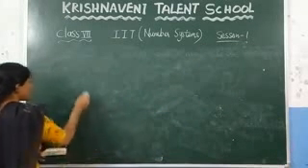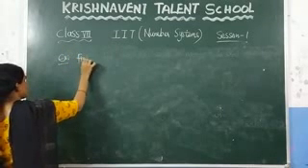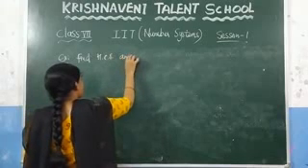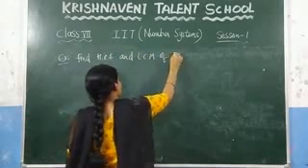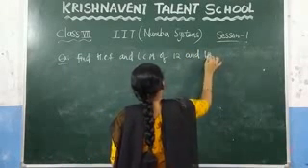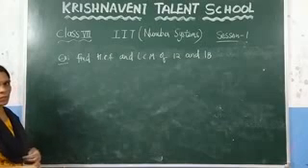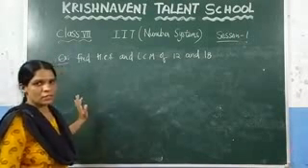So here, consider, write, find the HCF and LCM of two numbers, let us consider 12 and 18. If you want to find the LCM and the HCF of these two numbers, how do you find? By using the prime factorization method.